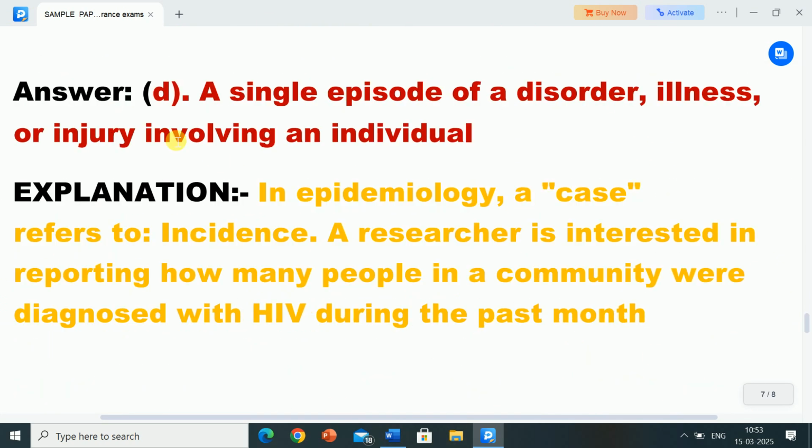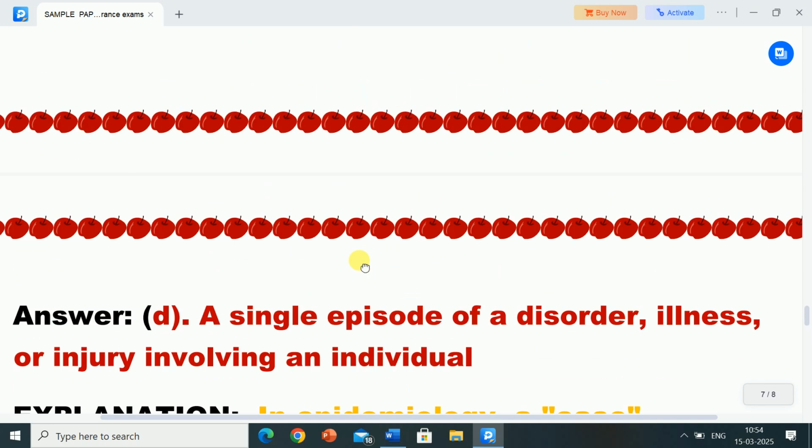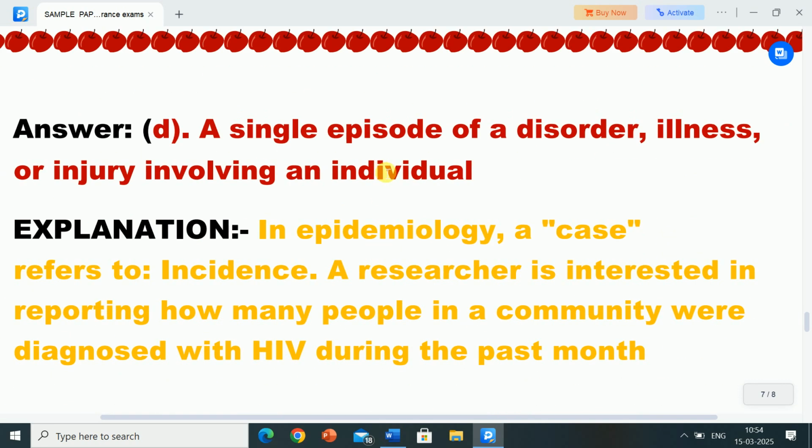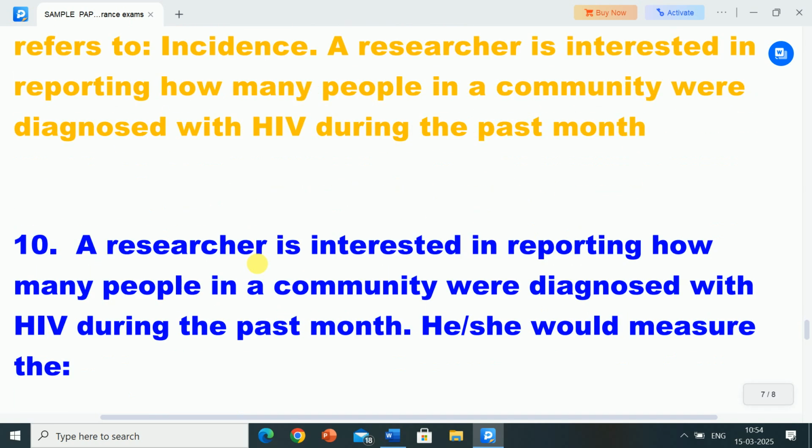Its explanation is: in epidemiology a case refers to incidents. A researcher is interested in reporting how many people in a community were diagnosed with HIV during the past month. This is an example of a case.